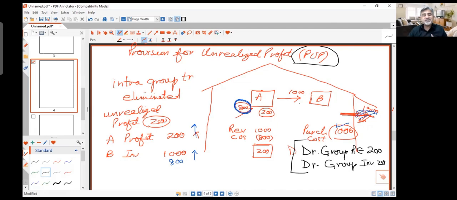the group inventory. Let's suppose the question tells us that B sold 50% of the goods. 50% of the goods were sold by B, which means half of the goods have left the group.